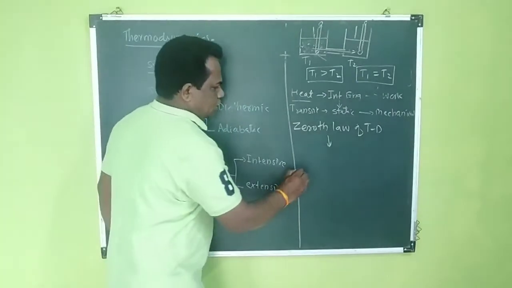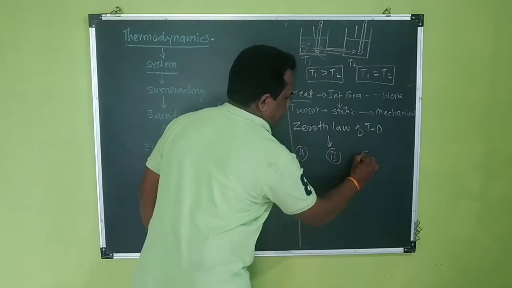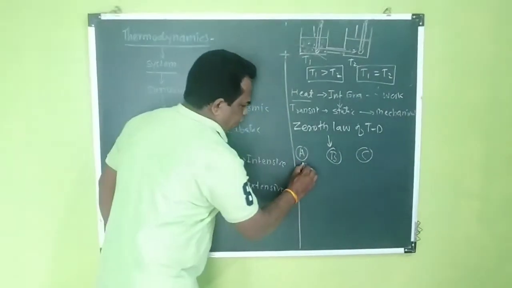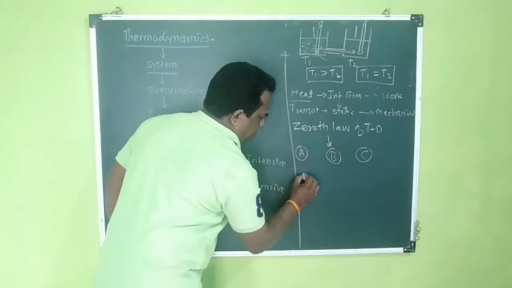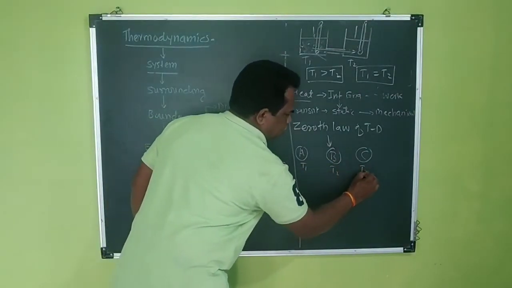What does it state? It considers three states A, B and C. Suppose A is in thermodynamic equilibrium with C, with temperatures T1, T2, T3.